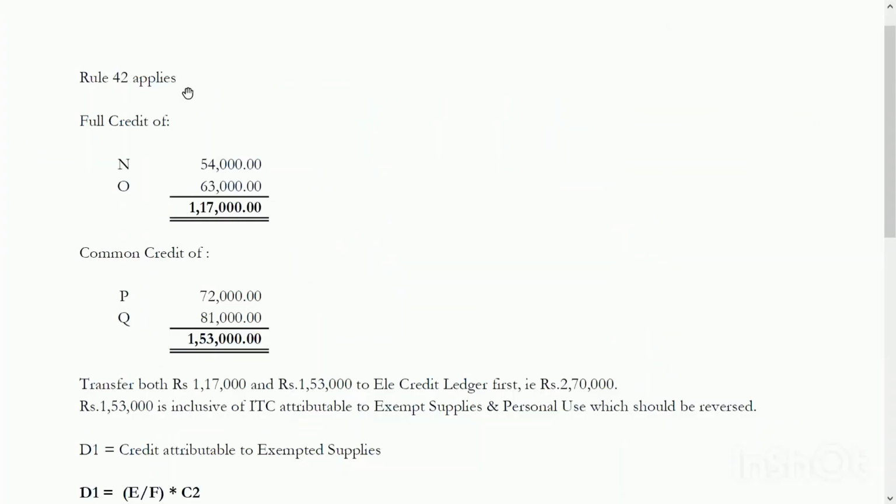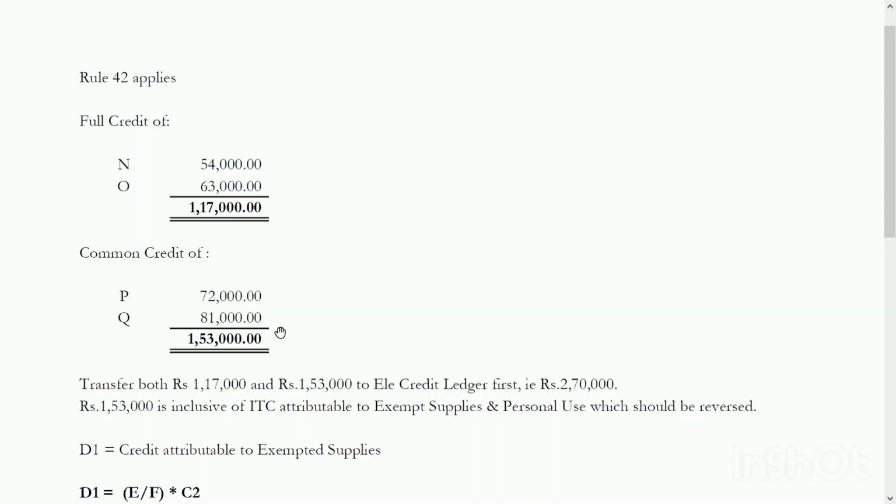Here Rule 42 applies. Full credit of N and O, 54,000 plus 63,000, that is 1,17,000, can be claimed because they are used for taxable supply and zero rated supply. So 100% ITC can be claimed. Common credit of P and Q, that is 72,000 and 81,000, totaling 1,53,000, is the common credit.